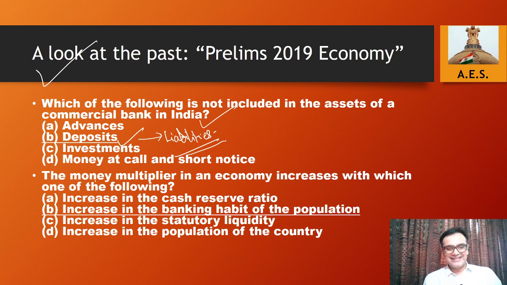Okay. Second is, the money multiplier in an economy increases with which one of the following? So, increase in banking habit of the population. Essentially, as more money goes into the banks, more money multiplier can be happening based upon the reserve requirement system that we have in place.